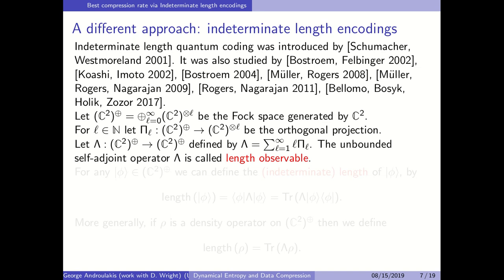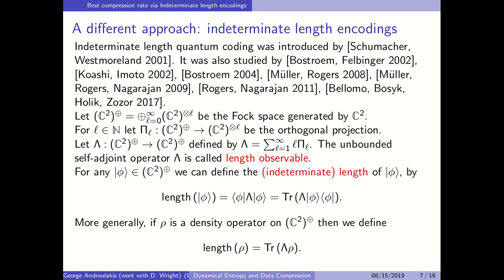We multiply the PL by L, and we sum up, and this defines the length observable. This is an unbounded self-adjoint operator on the Fock space generated by the two-dimensional Hilbert space. And using the length observable, we can define the indeterminate length of every state rho on the Fock space generated by the two-dimensional Hilbert space.